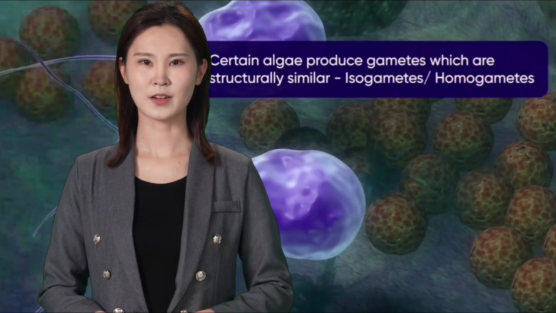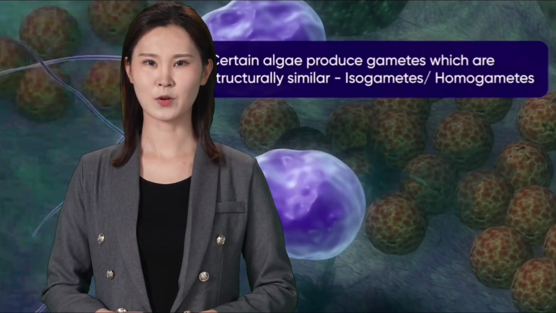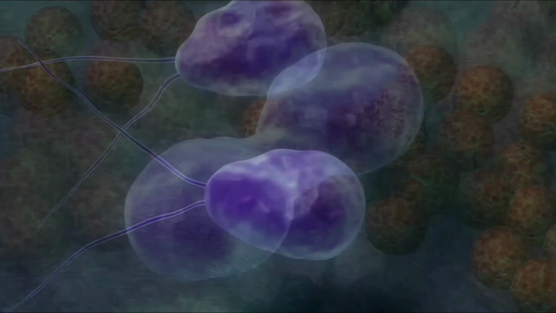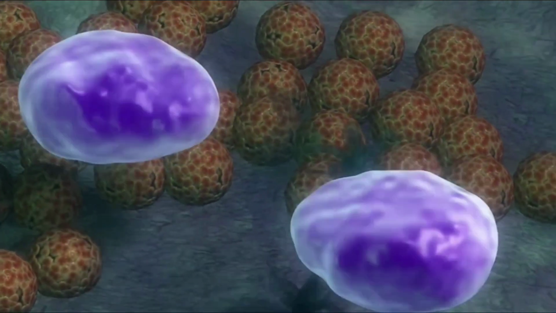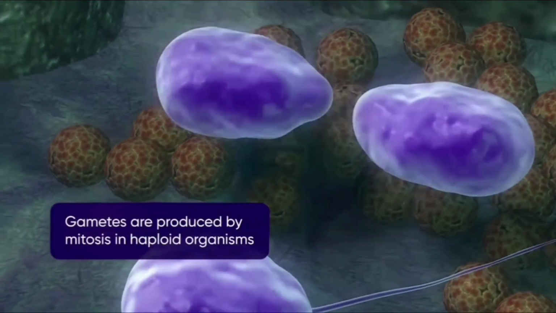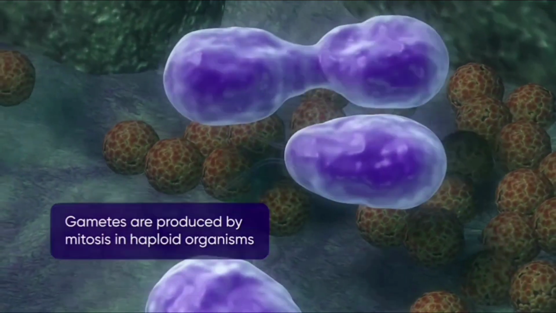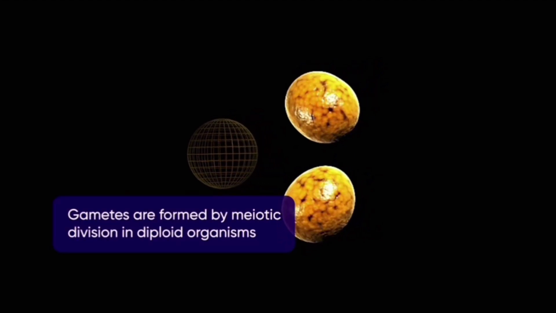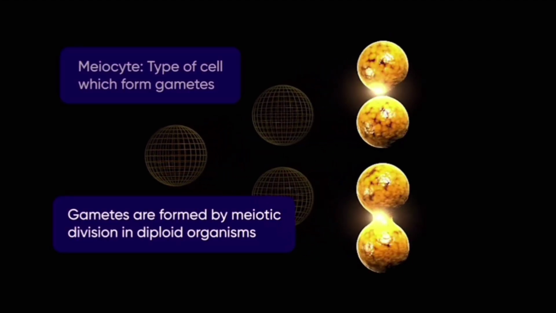Certain algae produce gametes which are structurally similar. Such gametes are called isogametes or homogametes. In haploid organisms like algae, gametes are produced by mitosis. In diploid organisms like human beings, gametes are produced by meiotic division of meiocytes.